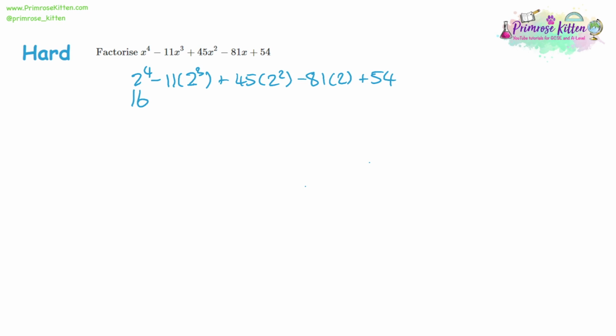2 to the power of 3 is 8, and times by negative 11 is negative 88. 2 to the power of 2 is 4, so 45 times 4 gives 180. Negative 81 times 2 gives negative 162, and then we're going to add on 54. So what will this give us? Type it all into your calculator, and this, surprisingly, does give us 0, so our first factor, x minus 2.